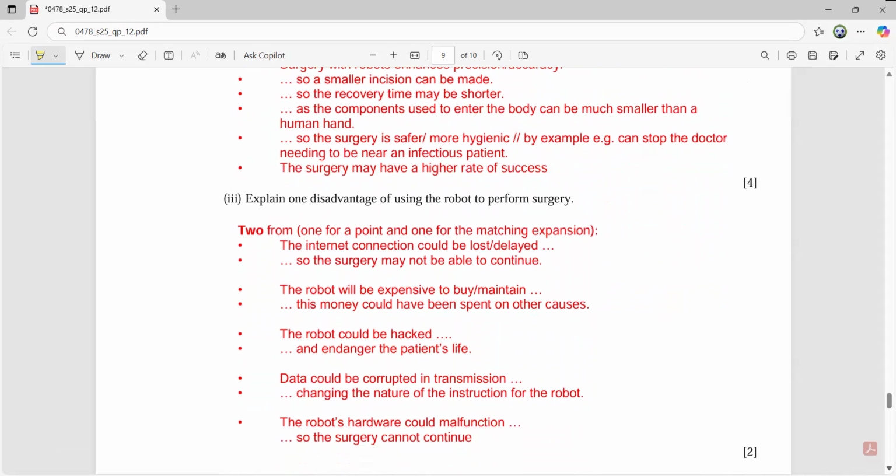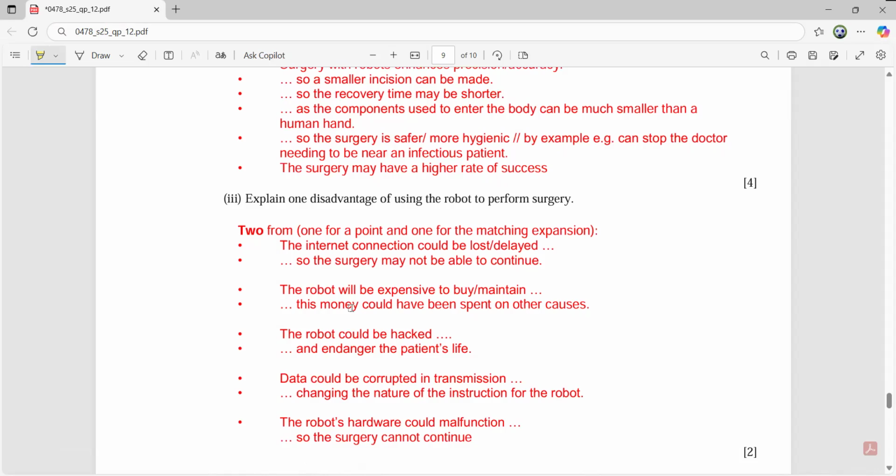Okay, now part 3. Explain one disadvantage of using the robot to perform surgery. Advantage is perfect, but there can be some disadvantages also. 1 mark for writing the point, another mark for a better matching description. Internet connection could be lost or delayed, so the surgery may not be able to continue. The robot will be expensive to buy or maintain. This money could have been spent on other causes.